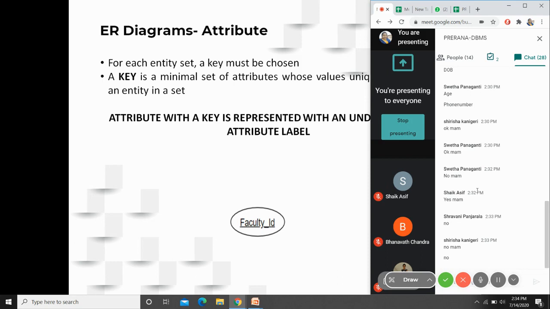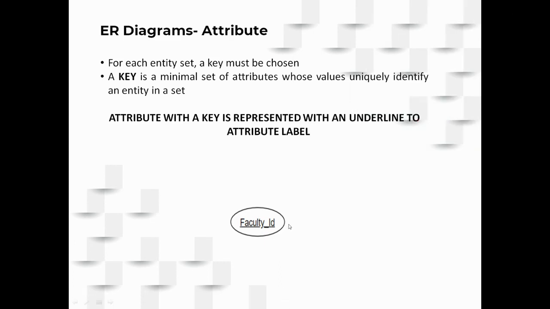Once you identify the attributes, try to identify the key, which is the minimal set of attributes to uniquely identify it. To represent that graphically, use an underline within the label name of that attribute. This underline indicates that it is the key in that given set of attributes.